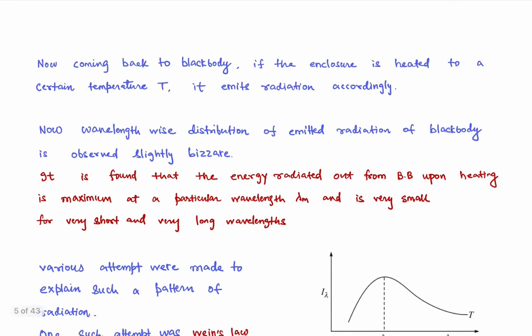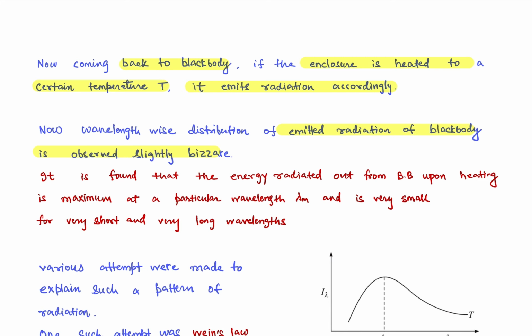Now let us move back to the black body. If the enclosure is heated to a certain temperature T, it emits radiation in accordance with that temperature. Now the wavelength-wise distribution of emitted radiation of a black body is observed to be slightly bizarre. So there was a theoretical explanation and a different experimental observation.